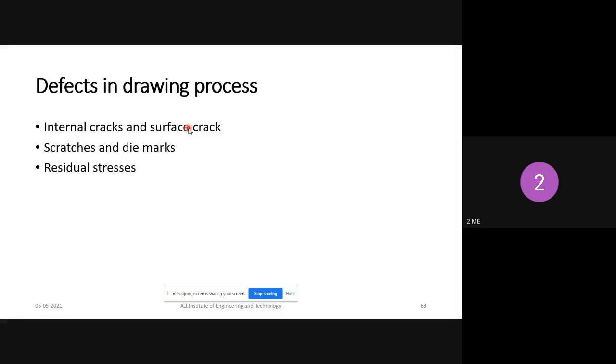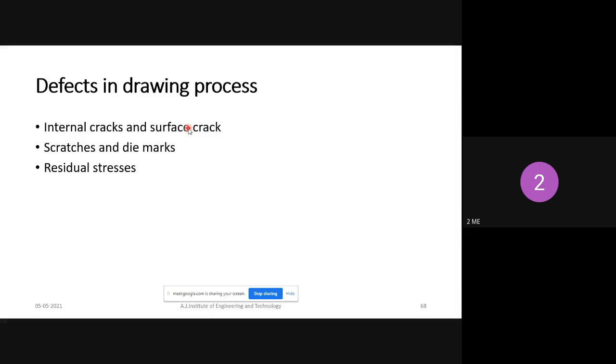Next one is scratches and die marks. These are very common defects in drawn products. These are due to variation in the die and lack of effective lubricants. So proper lubricant should be supplied during the operation. Otherwise, scratches or die marks will form on the metal. So you should supply proper lubrication during the operation.